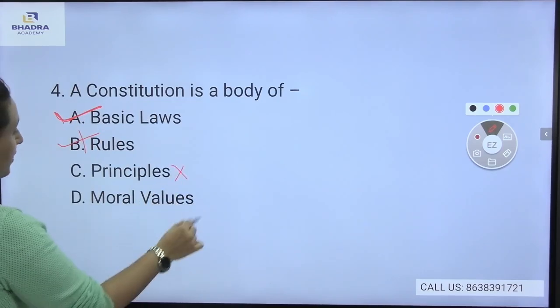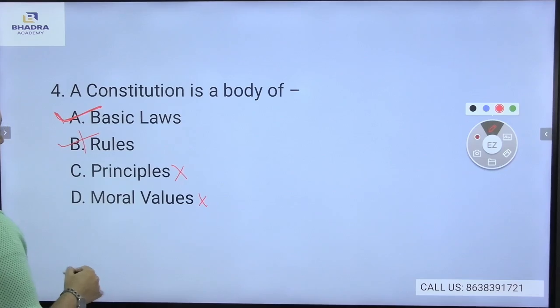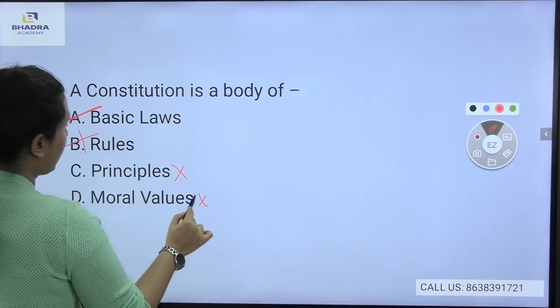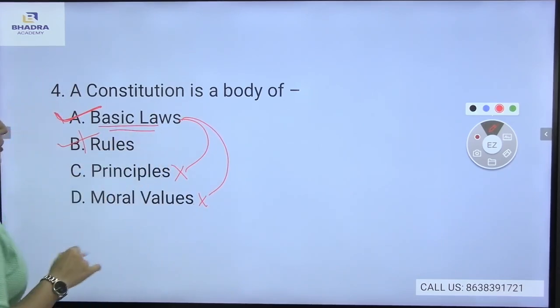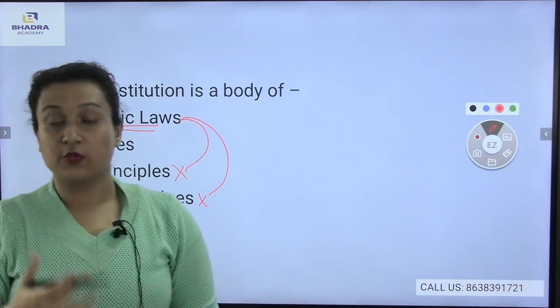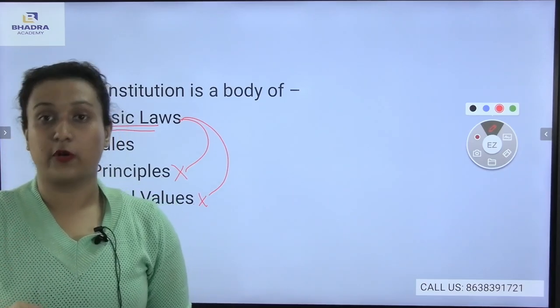Principle will not be the correct answer. Moral values will not be the correct answer. Why? Because principles and moral values come from the basic laws themselves. So, it is the term basic laws that is a part of the body of the constitution.